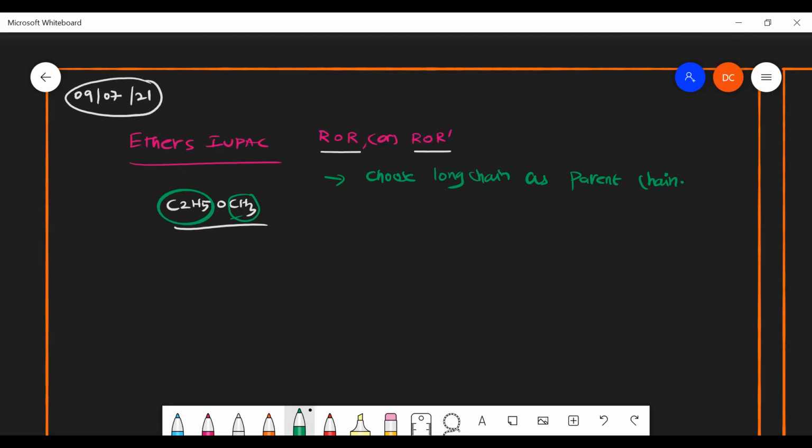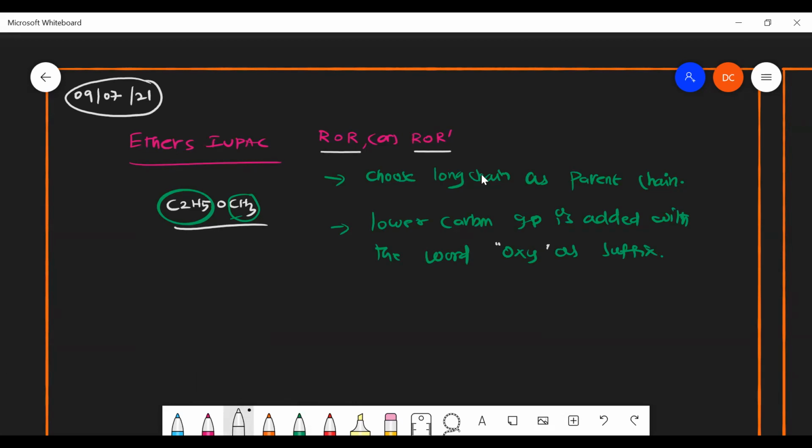The large group will be chosen as a parent hydrocarbon or parent chain. The lower carbon group is added with the word oxy as suffix. Added the word oxy as suffix.